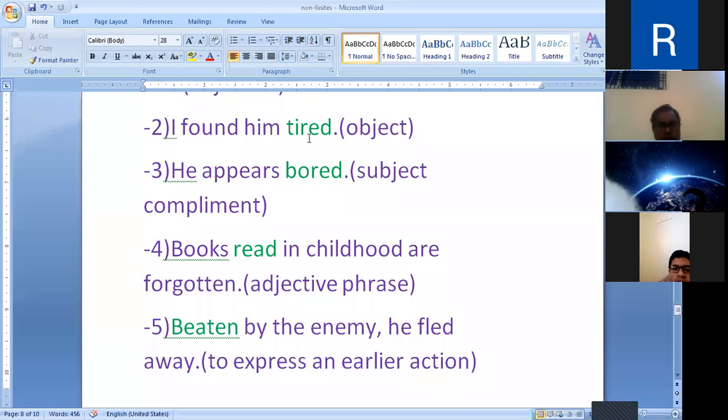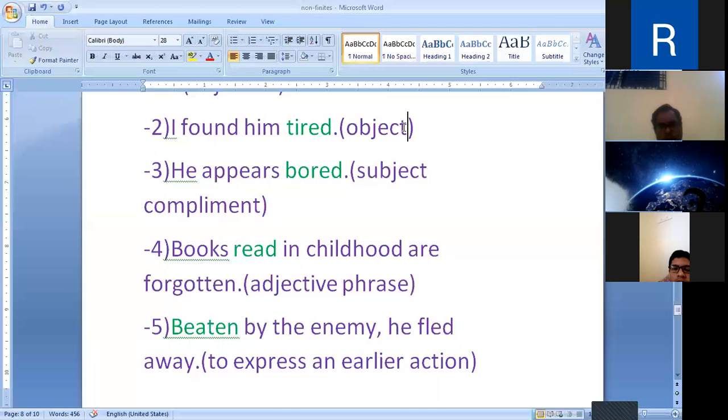I found him tired. It is used as an object. Object complement placed after the object.